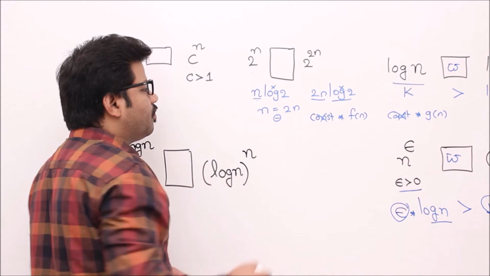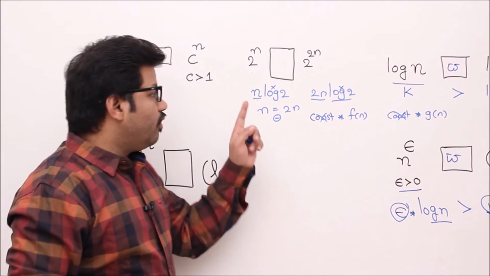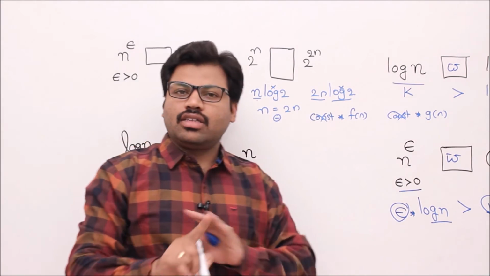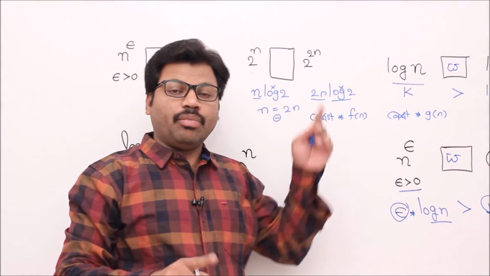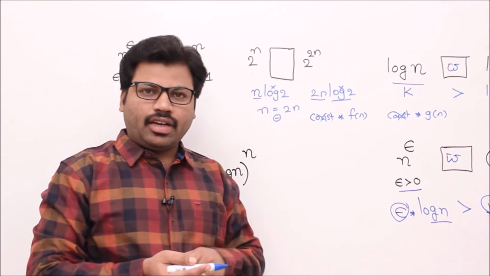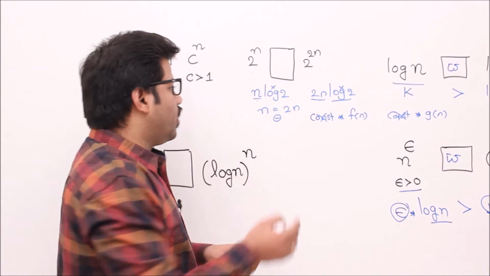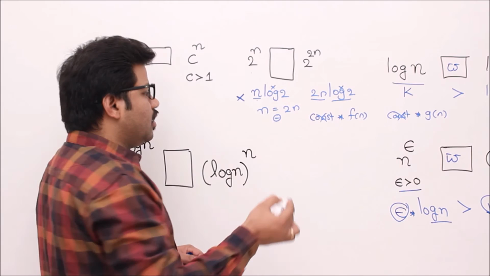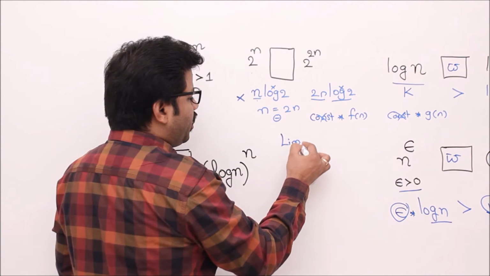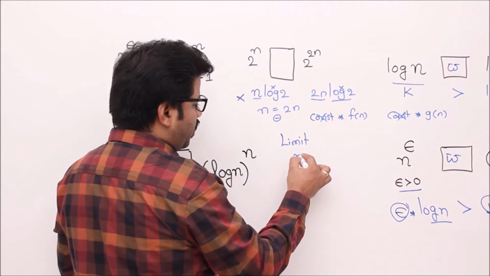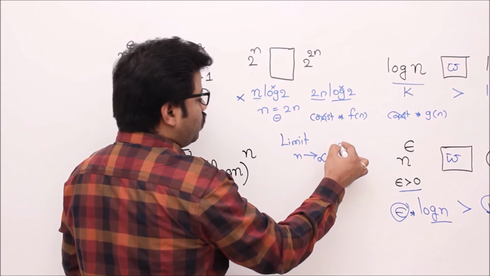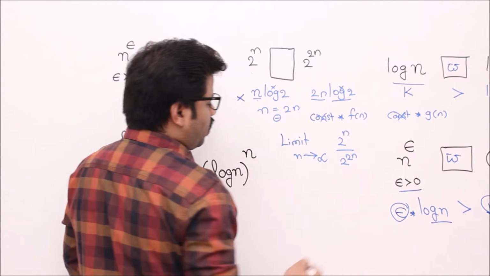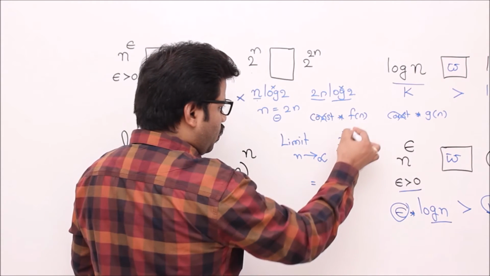That means theta. But whenever after applying logarithm you have a theta relation, the same condition may not hold before applying logarithm. Did you remember that? So that's why don't use the logarithm method. Go to the other method, that is the limit method. We'll apply the limit now. Limit n tends to infinity of 2 to the power of n divided by 2 to the power of 2n. Now if I simplify it, it will become 2 to the power of n.